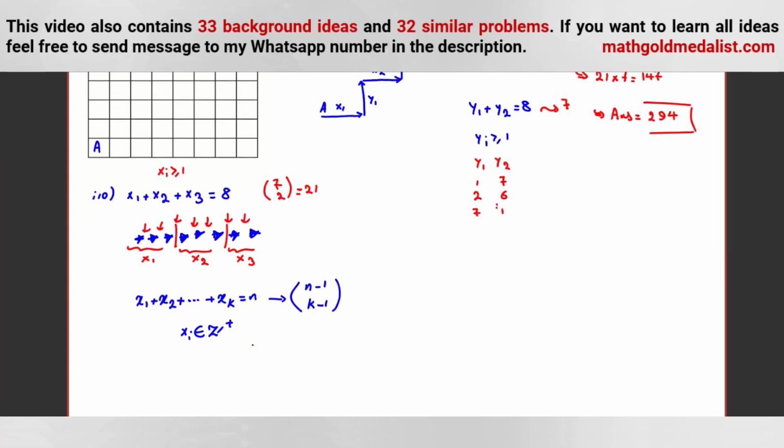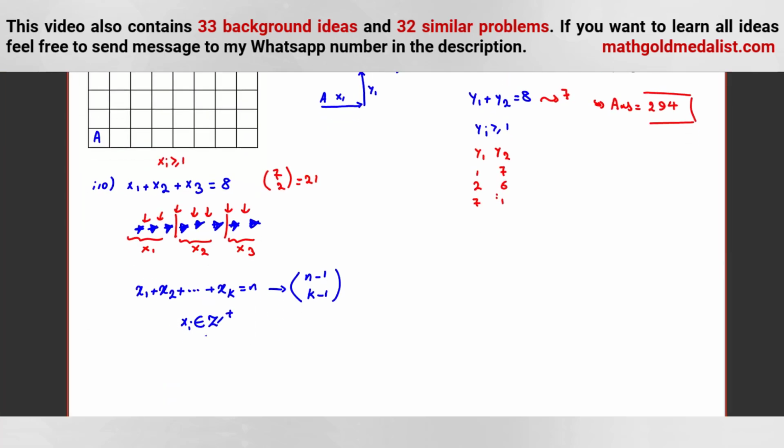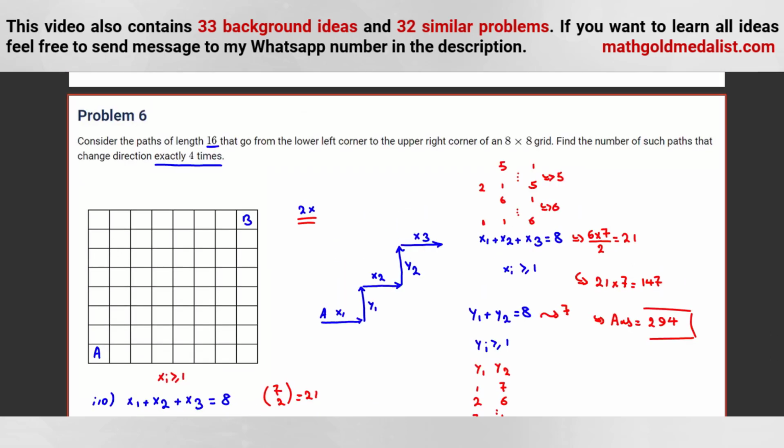Okay, now there are some techniques around 4 important things. Sometimes we should solve less than or equal to n instead of equal to n. Sometimes xi are, for example, greater than 5, or x2 greater than -10. Again, another idea, sometimes you should solve for x1 less than 8, x2 less than, for example, -3, and something like this. If you want to learn all important ideas in stars and bars, as I said before, feel free to send a message to my WhatsApp number in the description.